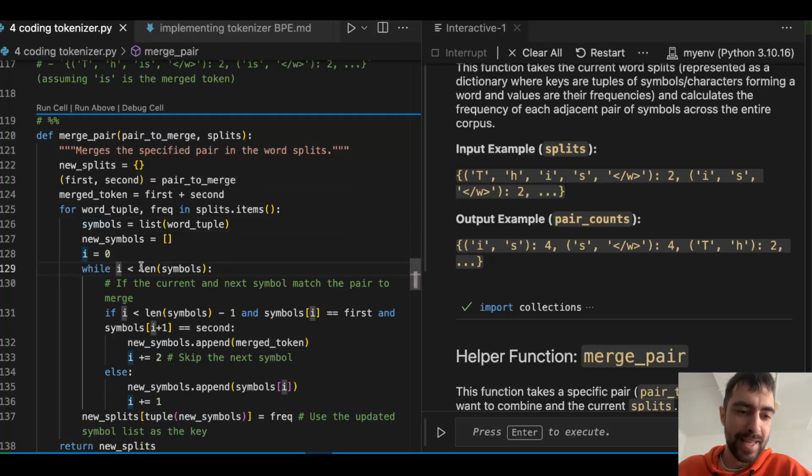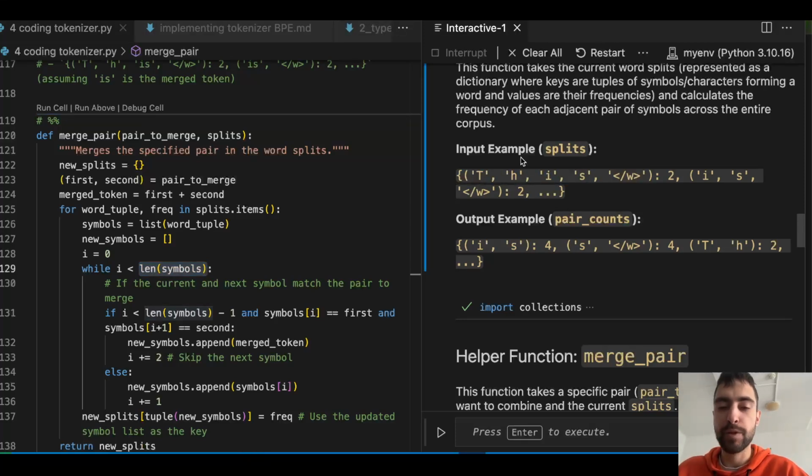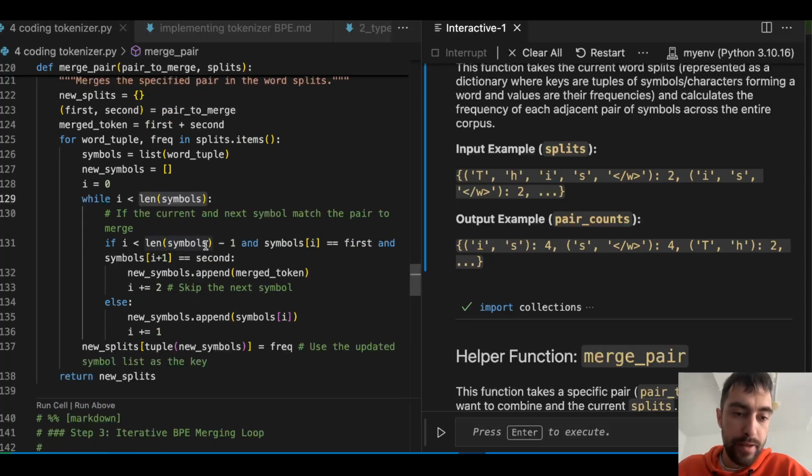While I is less than the length of symbols. I is the index, so the index is going to be one less than the length. The length is 5, but the index will go 0 to 4. Okay, if index is less than length minus 1.